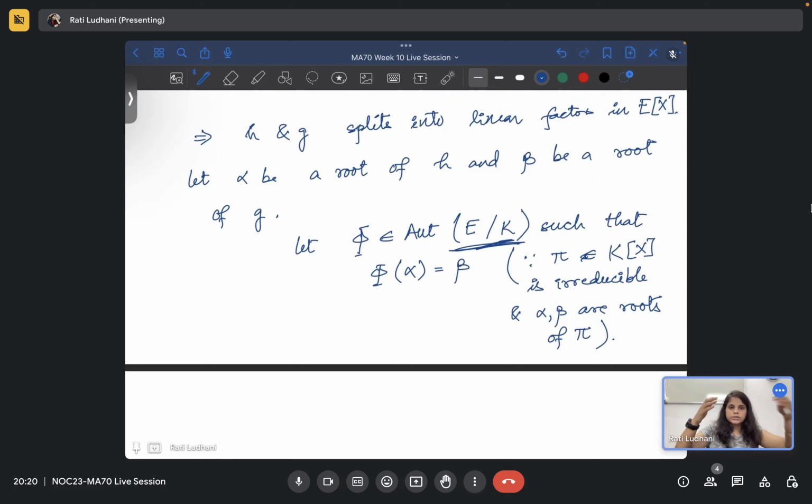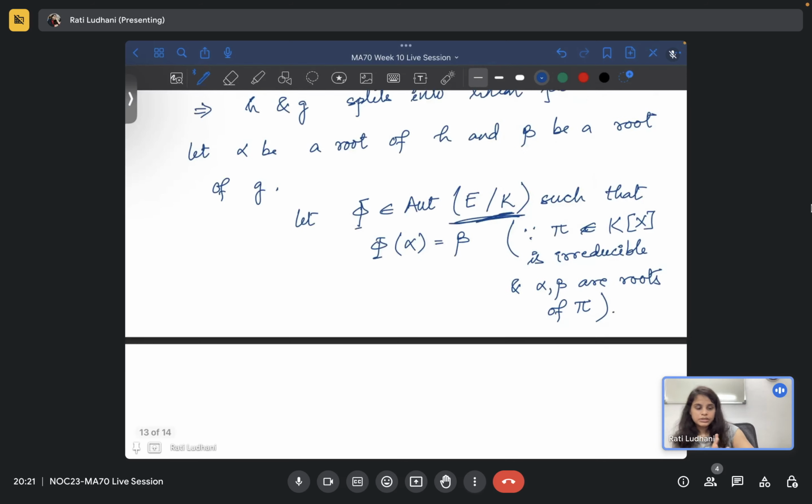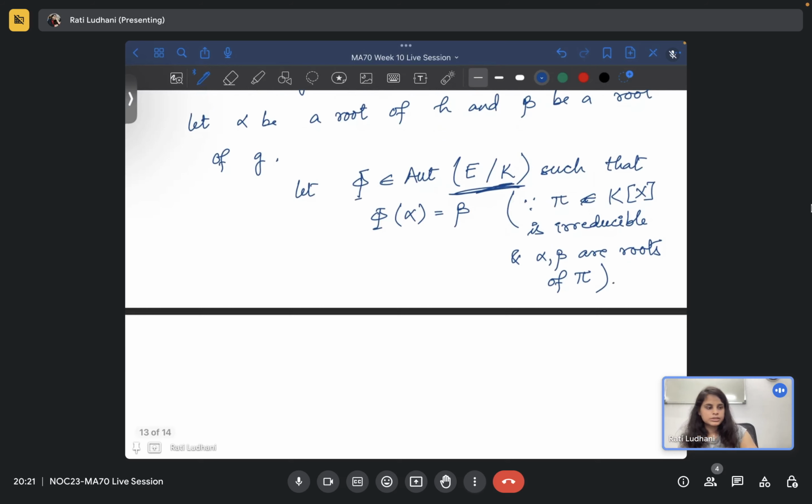Beta could be a root of some other part, as you considered earlier with x squared minus 3 and x squared minus 2: you cannot say that root 3 will map to root 2, unless the full product is irreducible. That is not true, because you have already written it as reducible parts. That's why you have to be cautious about considering such automorphisms.